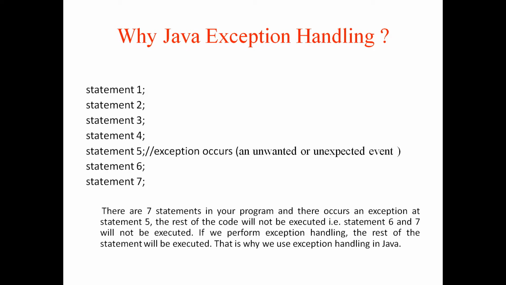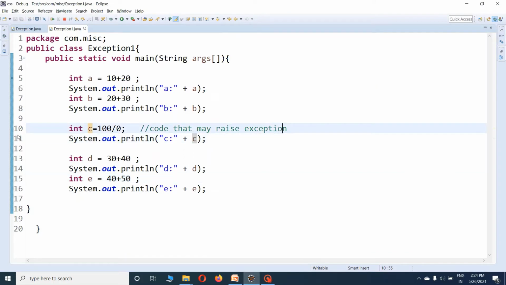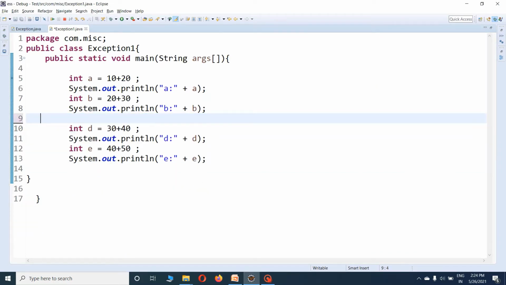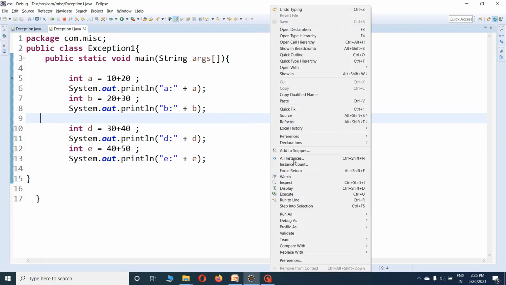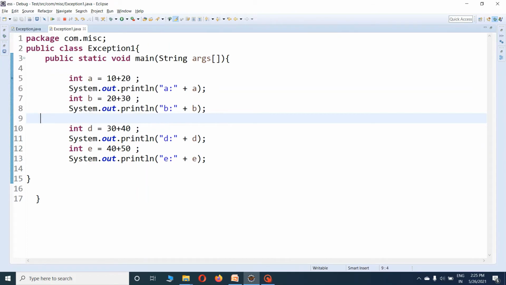That will be better understood by taking one example. Suppose this Exception1 is a class which contains the addition of two numbers, and I take 4 integer values where I added some values. When I run this program, you can see that all the statements are executed till line number 13. Here e is equal to 90 is printed, which means all the statements are executed. As no exception occurred, the program flows normally.